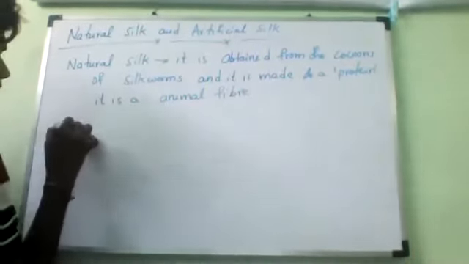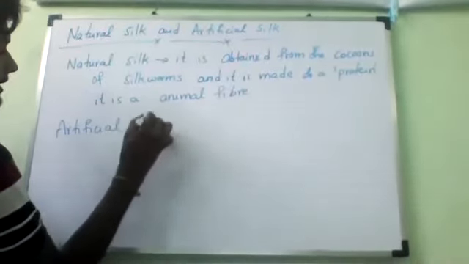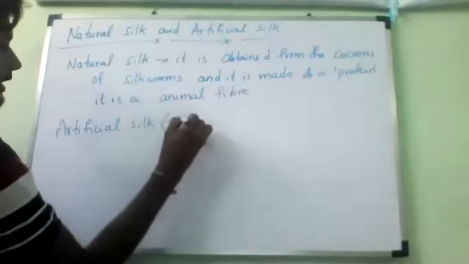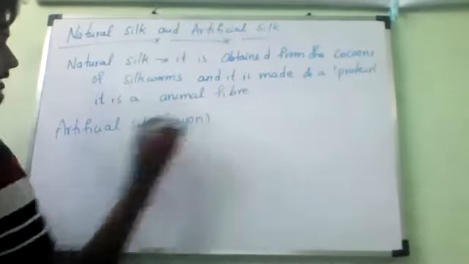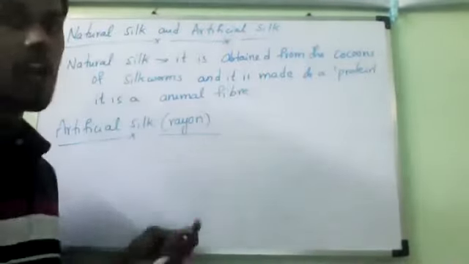Now, artificial silk. Artificial silk, we can also call it rayon.